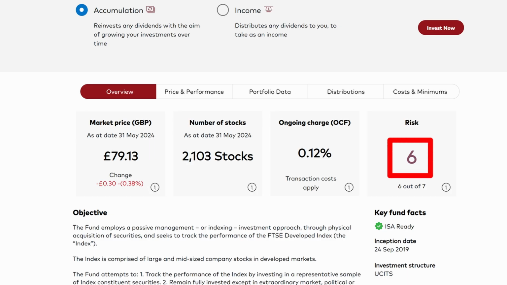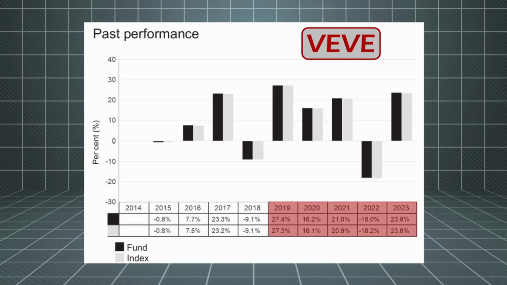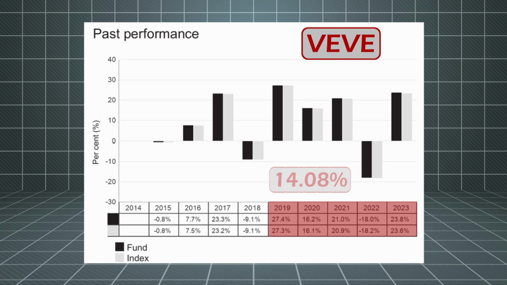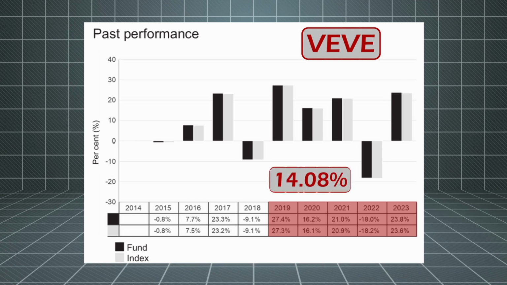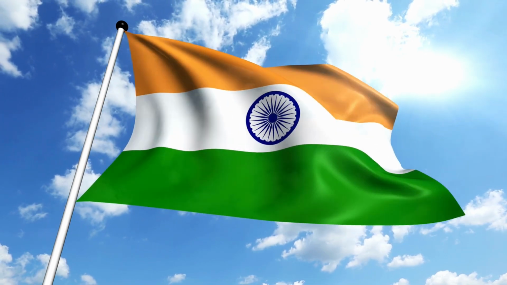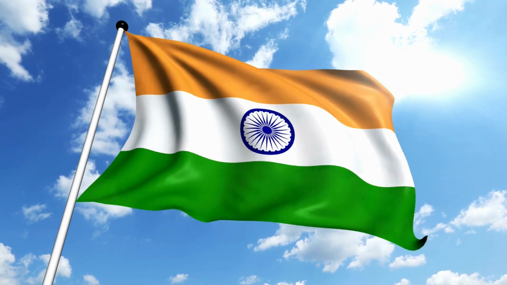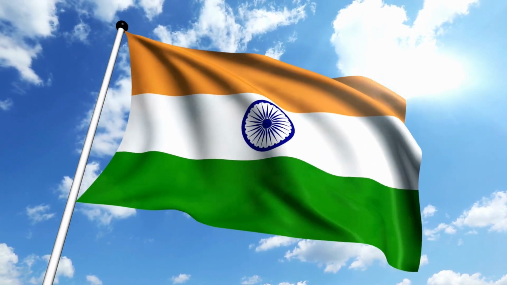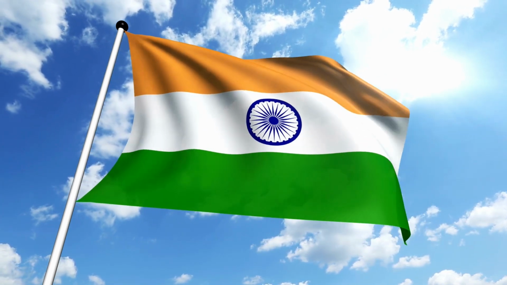The fund has a risk level of 6, and I've used the income version VEVE to obtain the average annual returns over the last 5 years, as VHVG, the accumulation version, hasn't been going that long. And the average annual return for this fund over the past 5 years is 14.08%. I guess the question you need to ask yourself is whether it's worth including countries from the emerging markets such as China and India, because as you can see from the funds that we've discussed so far, emerging markets has had a drag on performance.